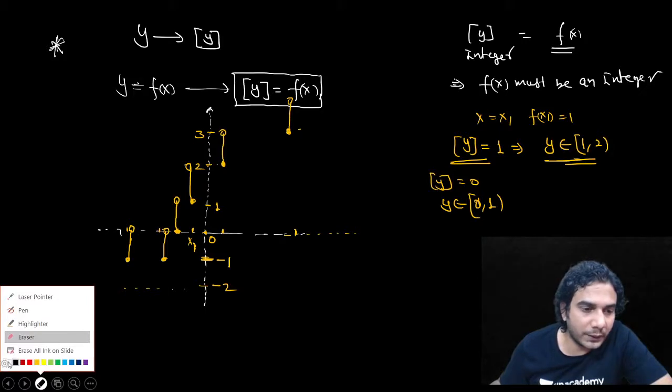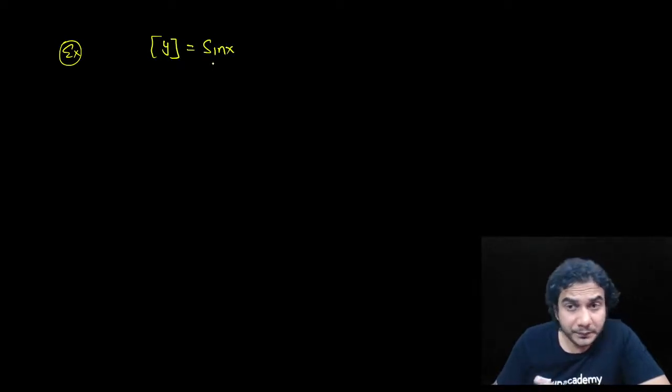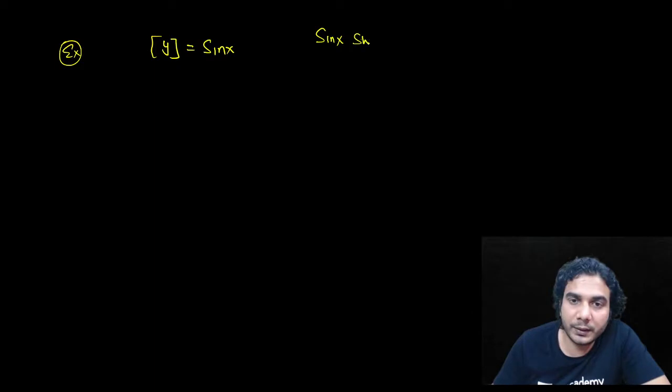Let's draw some more curves, maybe you would understand. Let's take this example: greatest integer of y is equal to sin x. I'll explain again. For solutions, the left hand side is an integer, so sin x must be an integer, right? So sin x can take only three values: -1, 0 and 1, right?